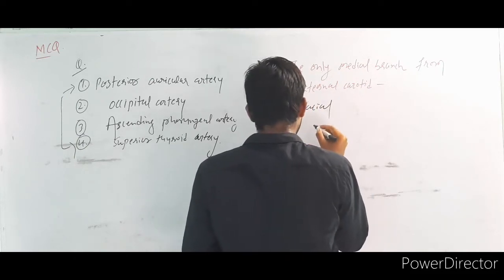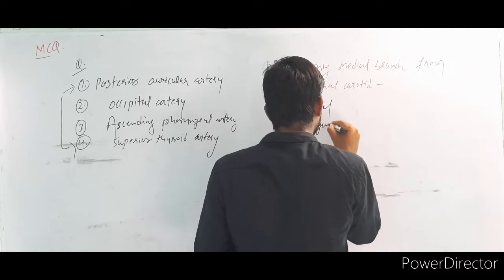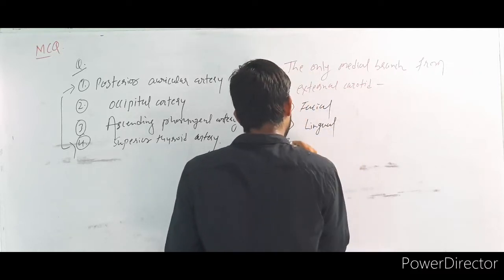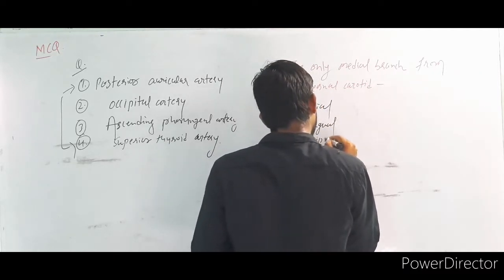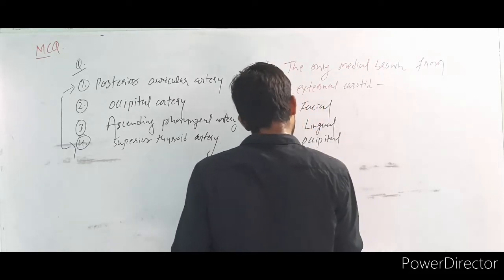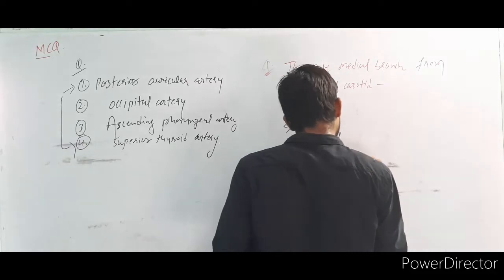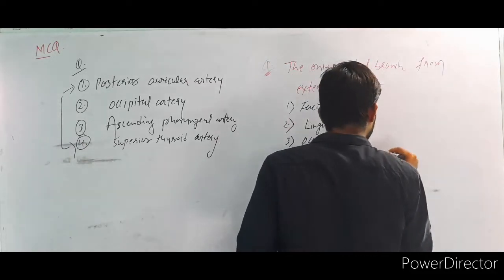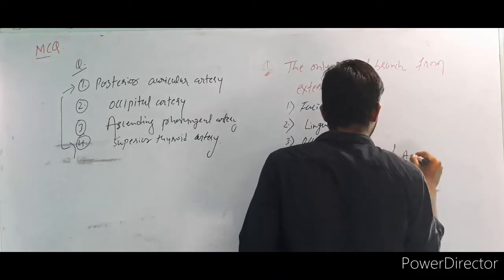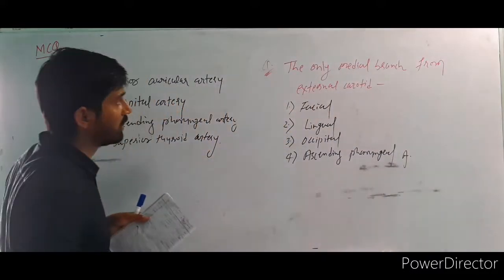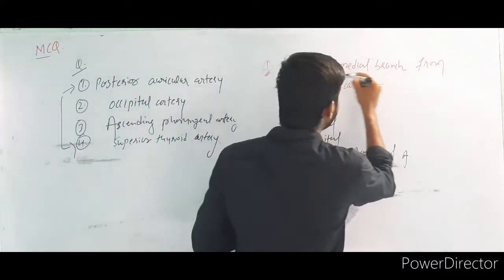Second option, lingual. Third option, occipital. Fourth option, ascending pharyngeal artery. Tell me the answer. What is the only medial branch?